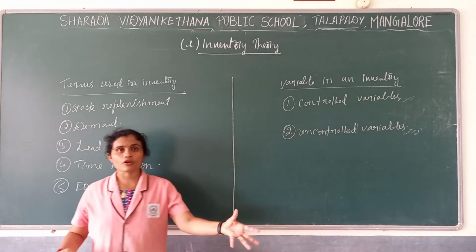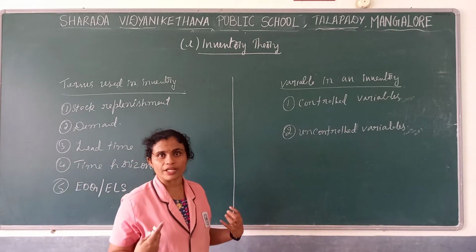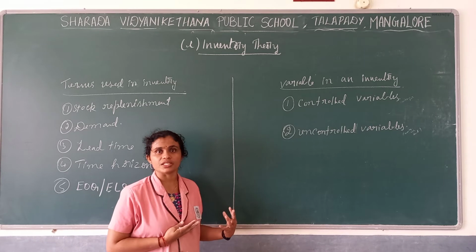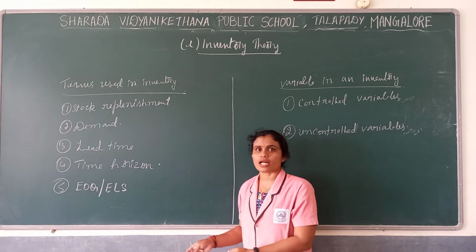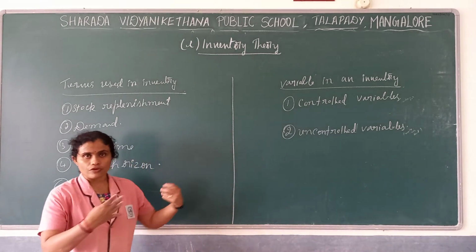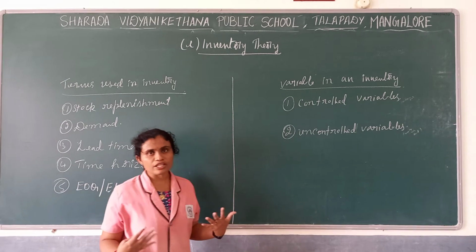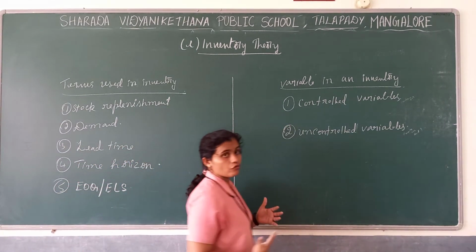They have control on the quantity of goods they have to acquire. It might be raw materials. They know what quantity they require for production of a particular item, and they take that quantity from suppliers. That is an example of a controlled variable.